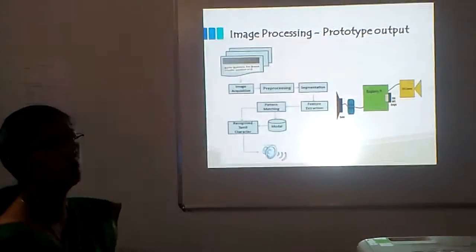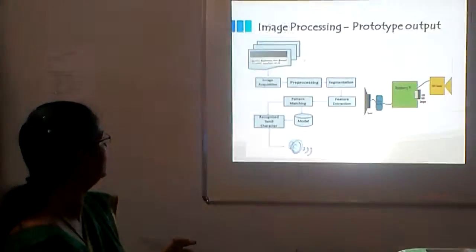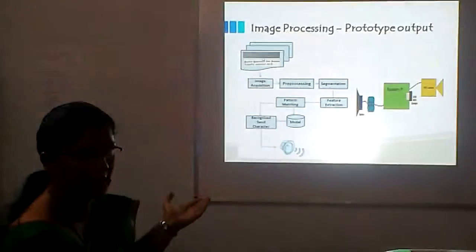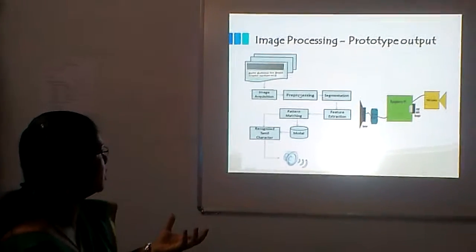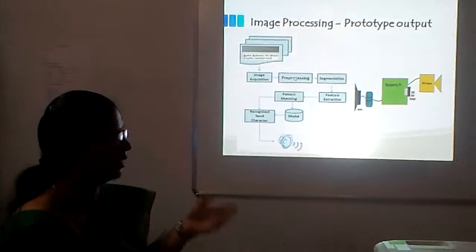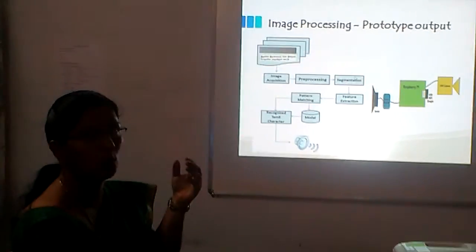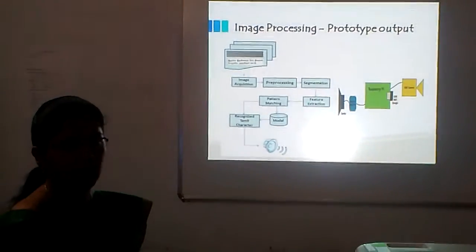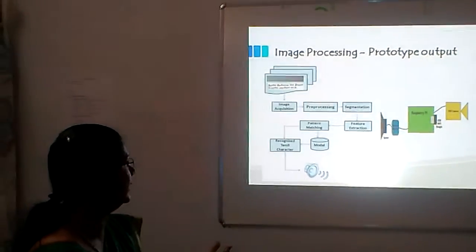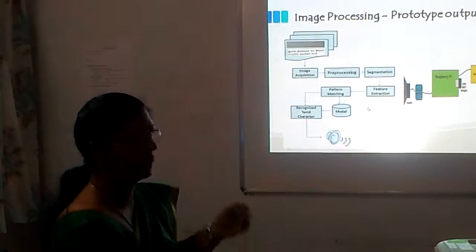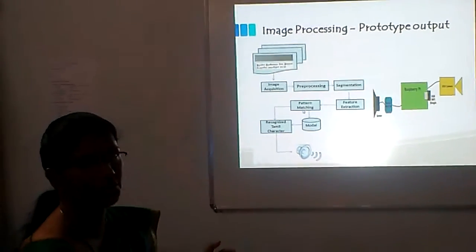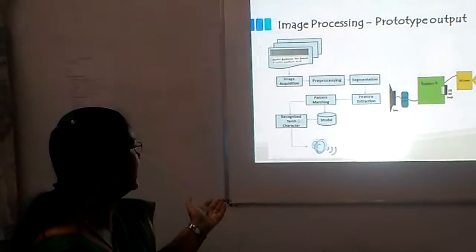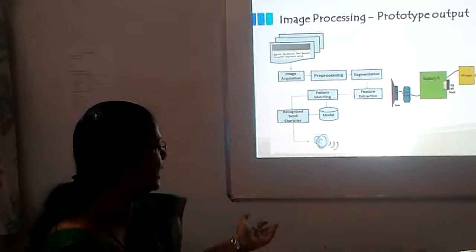Here is the whole prototype, whether it is a braille image or a text image: it is acquired and captured, and once pre-processed, it is passed into segmentation. Once segmented, whether braille document or text document, feature extraction makes the identification of each character. Once the pattern is matched with the model, the Tamil character is recognized and goes to the speech output.